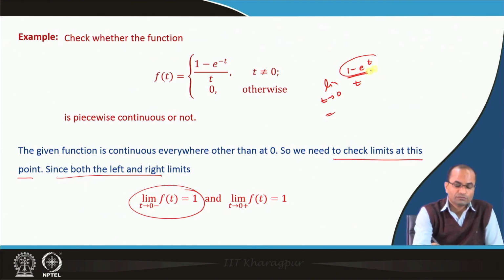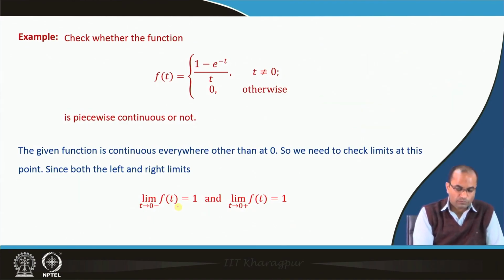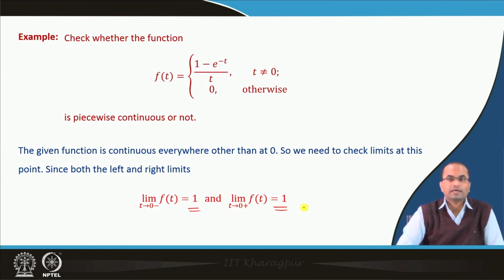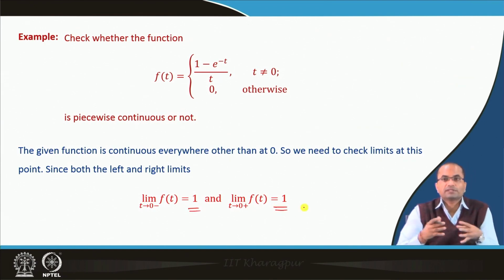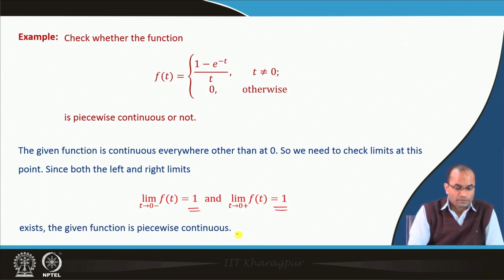This is a 0 by 0 form, so we can use L'Hopital's rule, which gives minus with plus, so e to the power minus t over 1, and then t goes to 0. So this is e to the 0 over 1, which is 1. The limit from both ends is 1, a finite limit, and at all other points there is no problem. So this function is piecewise continuous on the whole real axis.